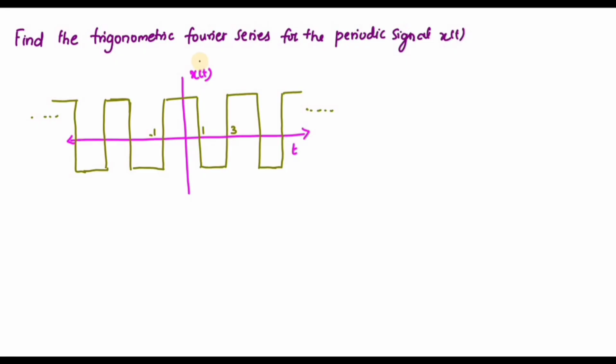The question they are given is to find the trigonometric Fourier series for the periodic signal x of t. Generally the Fourier series is applicable for a periodic signal. What is a periodic signal? Suppose we consider the signal from here to here. You can see this signal only is repeating, right? If we see this signal, it again repeats like this, right?